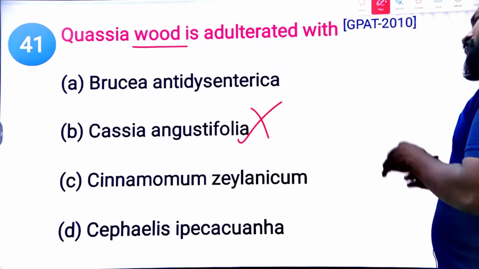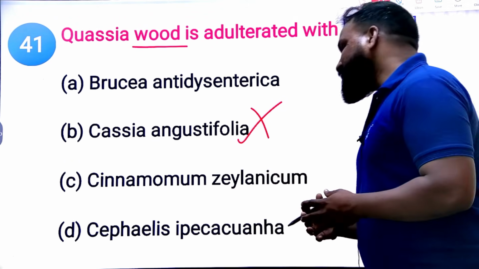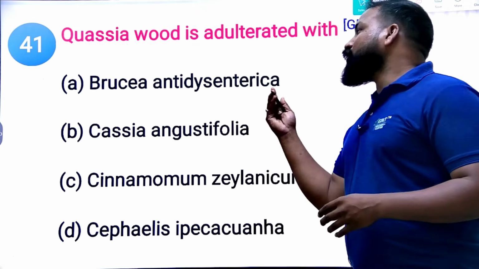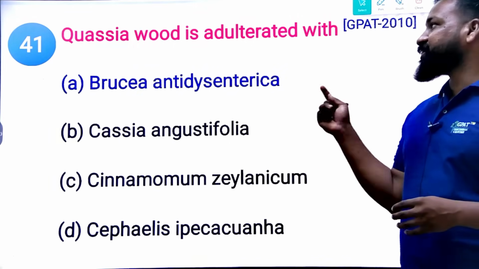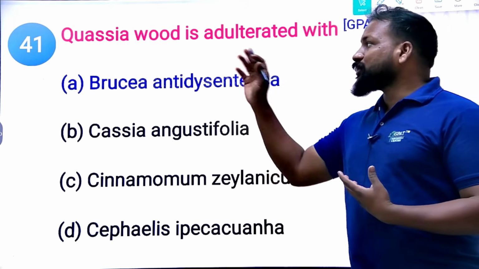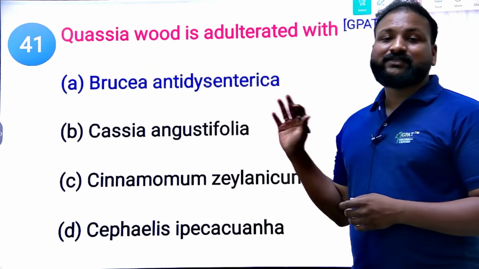Cinnamomum zeylanicum, maybe you can consider, because it's a bark. Cephaelis ipecacuanha, you can consider, right? Now tell me what is the right answer? Strychnos nux-vomica... Brucea antidysenterica has a morphological similarity to this quassia wood. That's why it is an adulterant.